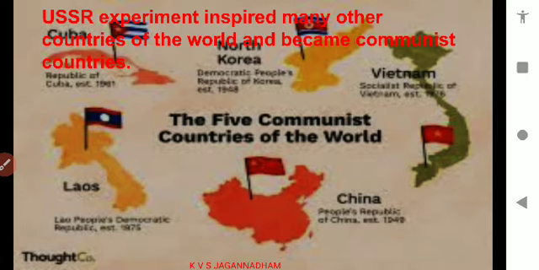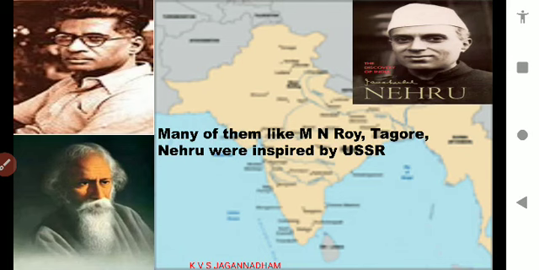They were worst hit by the Great Depression, and to avoid capitalism, forceful methods were used by the communist leaders, like Stalin and others. USSR's experiment inspired many other countries in the world, like North Korea, Cuba, Vietnam, Laos, and also China. These countries also followed the socialistic views.